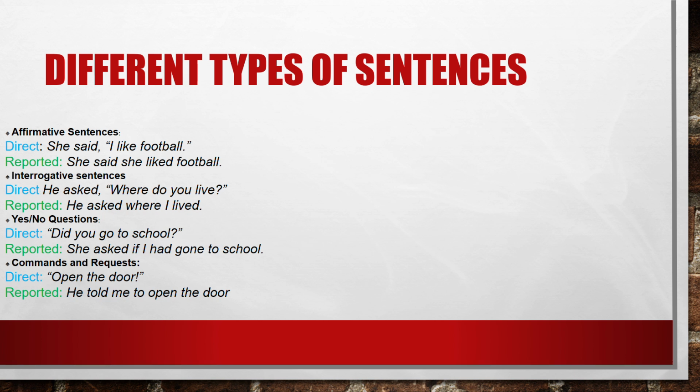When I want to transform to reported speech, I'm going to say what that person said to me, what he asked me, because it's a past action. I'm going to say he asked where I lived. The yes or no questions: in direct speech, when someone tells me, did you go to school? In reported speech we're going to say, she asked if I had gone to school. You understand? Okay.